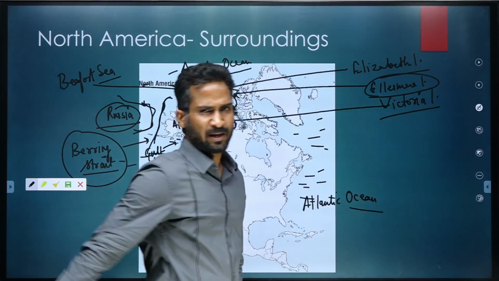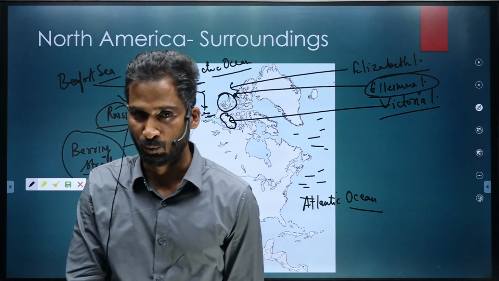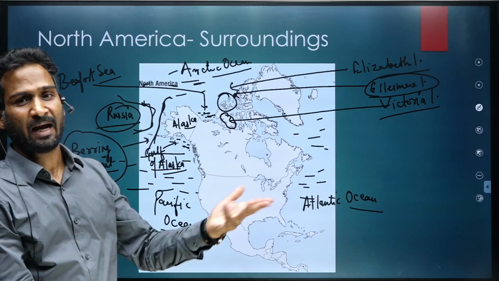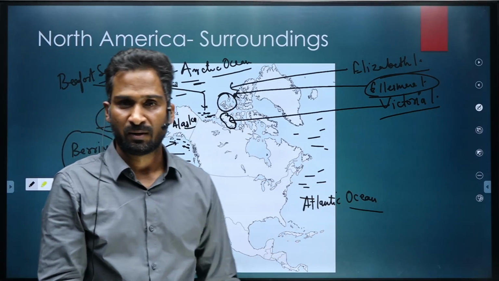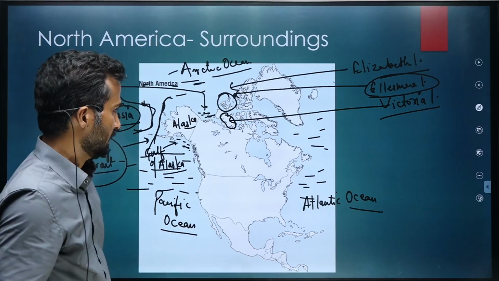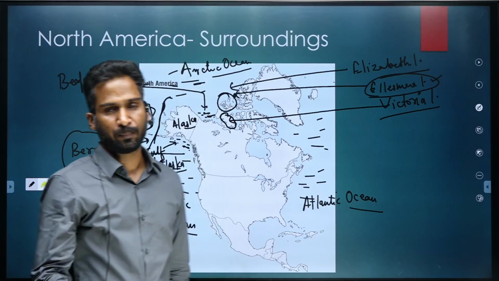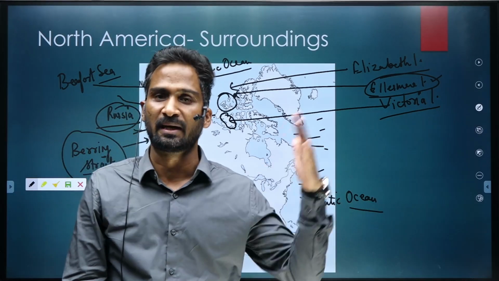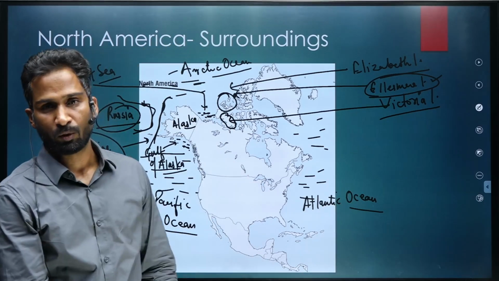At this Ellesmere Island, India is trying to create its rice pool. Why? Because it is in the cryogenic state. This area is highly cold. So over there, creating a rice pool would be easier and economically feasible. So just remember Ellesmere Island. A very important island. Could be a question on where this island is located. Basically it is in the north of North America in the Arctic Ocean.